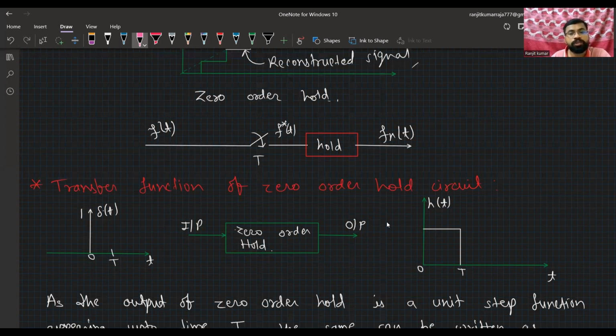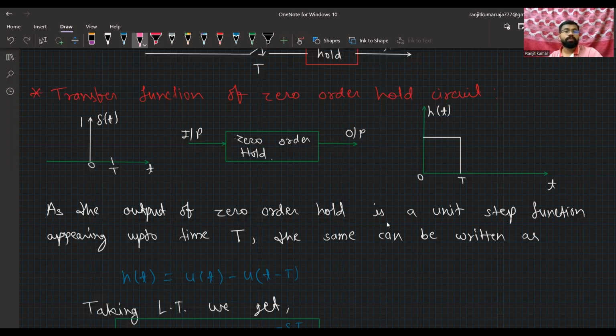Now the transfer function of the zero order hold circuit. Here I will calculate the zero order hold circuit and we will see what the transfer function of the zero order hold circuit is. So let's suppose this is my delta function at some sampling instant of time, like 0 to T, that is delta of t, and we provide that as input to the zero order hold circuit. When it passes through the zero order hold circuit, it will convert into a step input function.